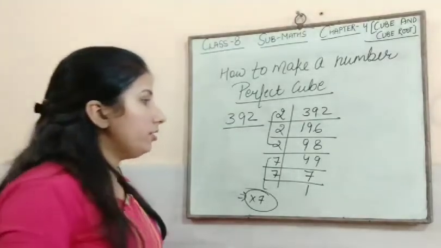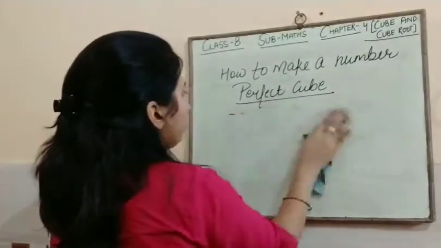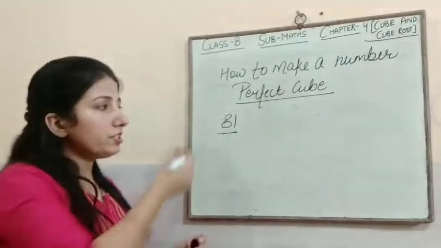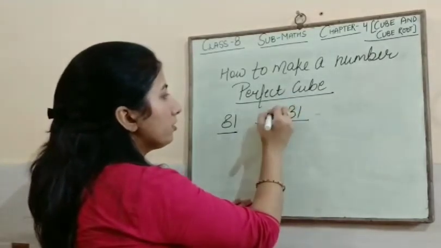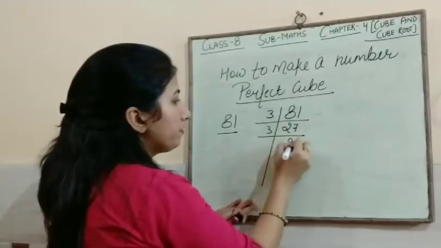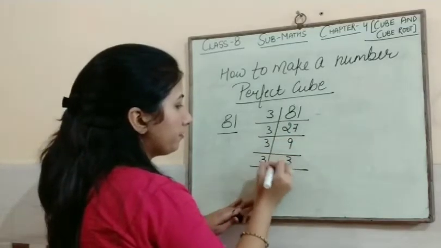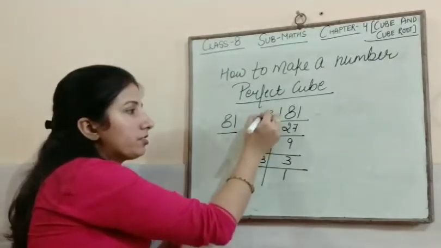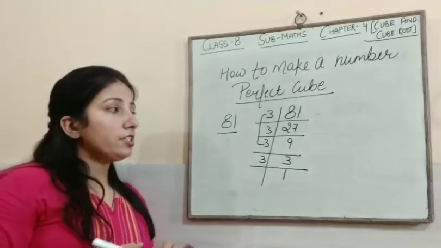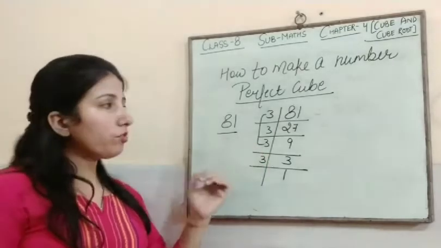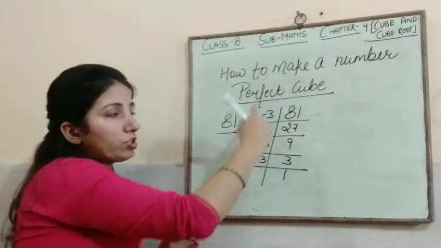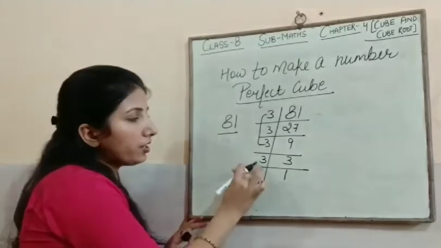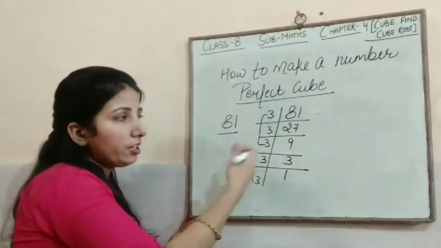Another example I am taking here, 81. We have to make this number a perfect cube. It is not a perfect cube. So factorize this. 3 into 3 into 3 into 3. 3 is 4 times. हमारे पास दो मेथड है, या तो हम इस 3 को इधर से रिमूव कर दें, that means we will divide this by 3, so it will be converted into perfect cube. Or another method is we can multiply one more 3, that means 3 into 3. अगर यहाँ single 3 है और मैं 3 into 3 करूँगी, then it will be converted into perfect cube.